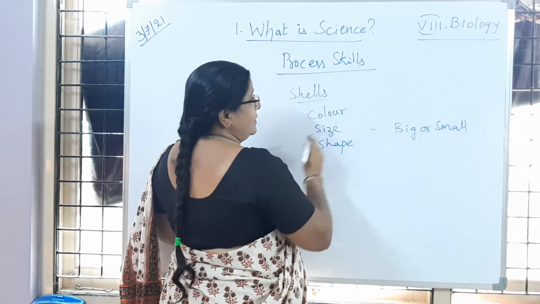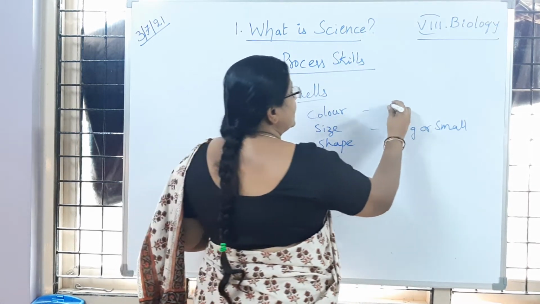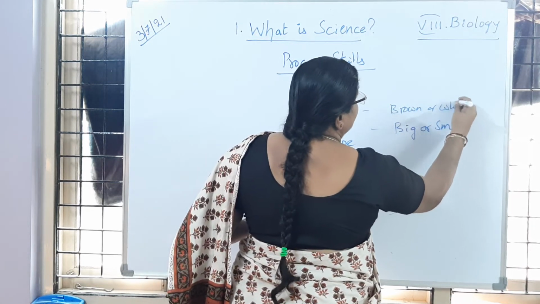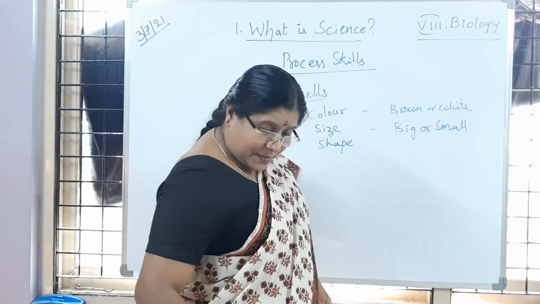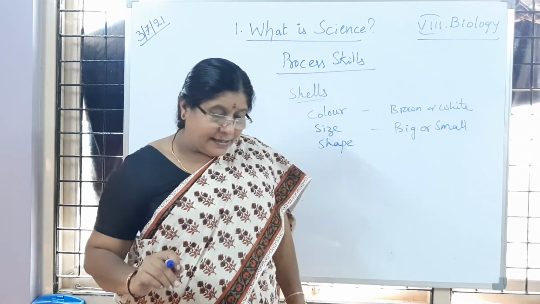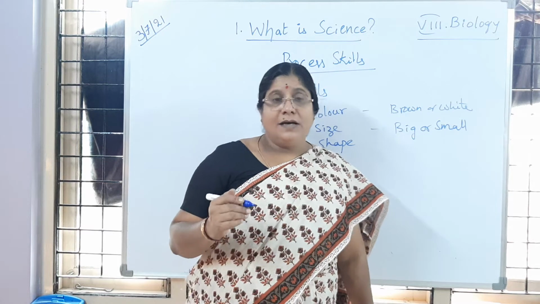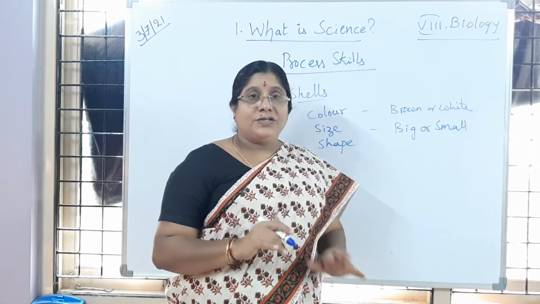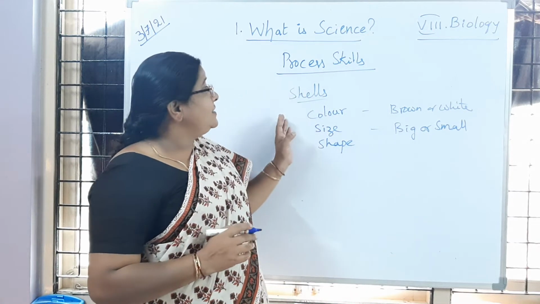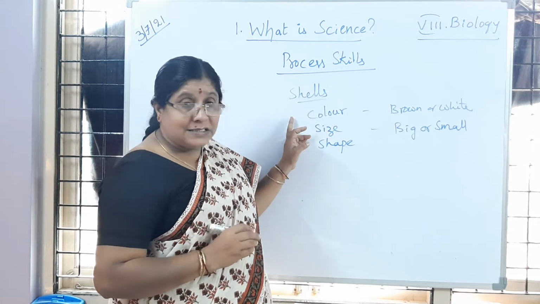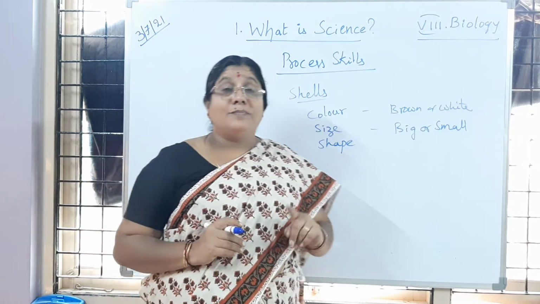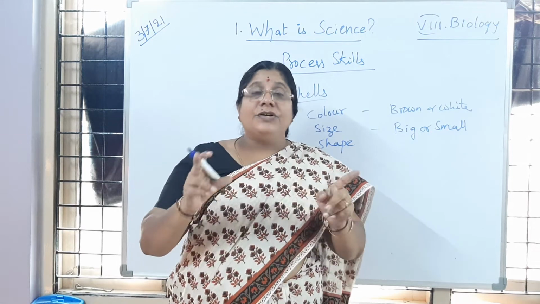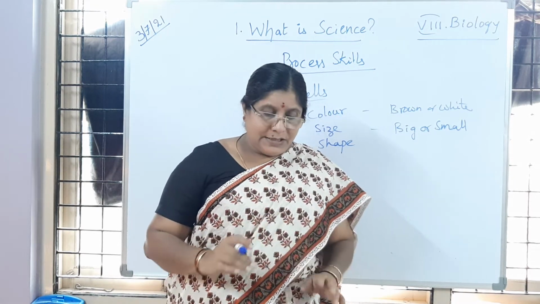Then next, color: brown color or white color. Then shape also has been taken: smooth or rough. Like that, the shells have been classified. So in that way Saket used the observational skill, we are observing. You also must learn to observe the things which are present in your surroundings. Is it clear to children?